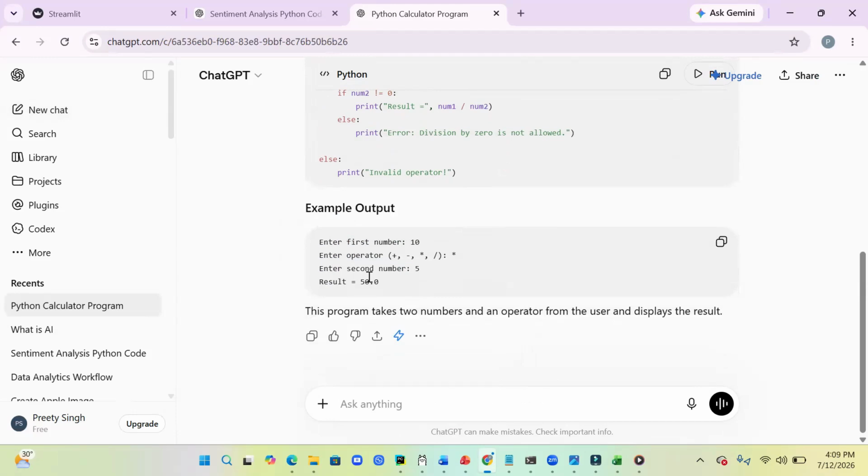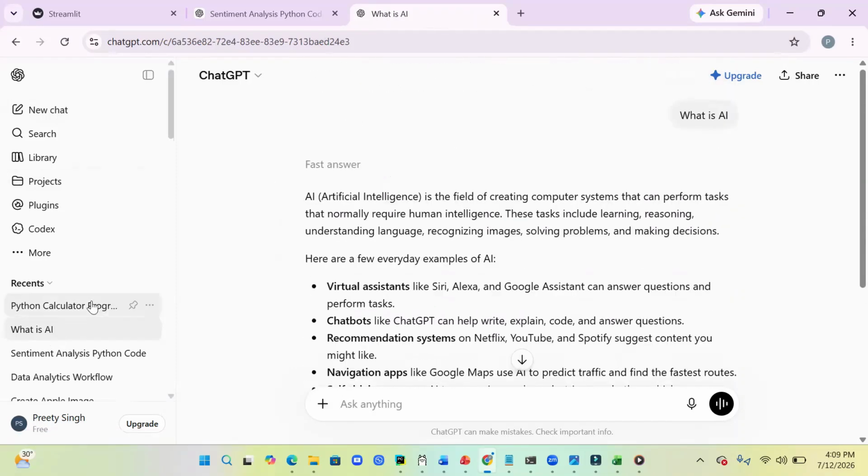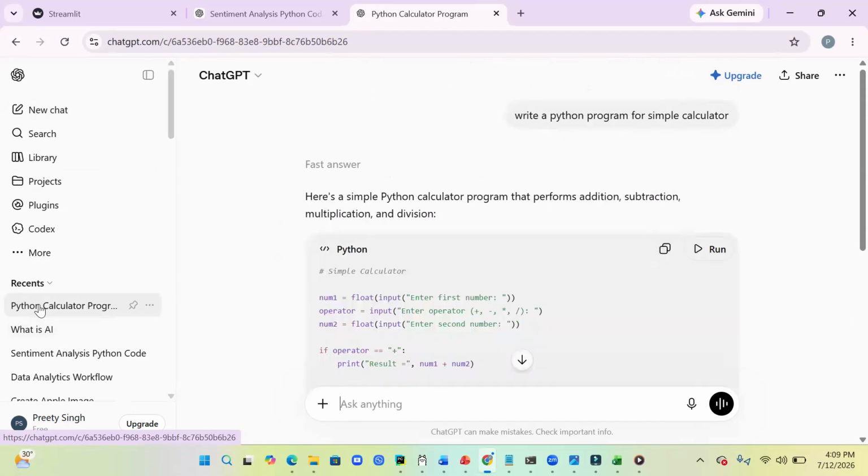So ChatGPT is treating both of them like what is AI, which I have explained earlier, that was one chat. And the Python calculator program is another chat. So it is treating both of them as separate conversations. It's not mixing what is AI and creating a calculator based on AI. It is not like that at all.